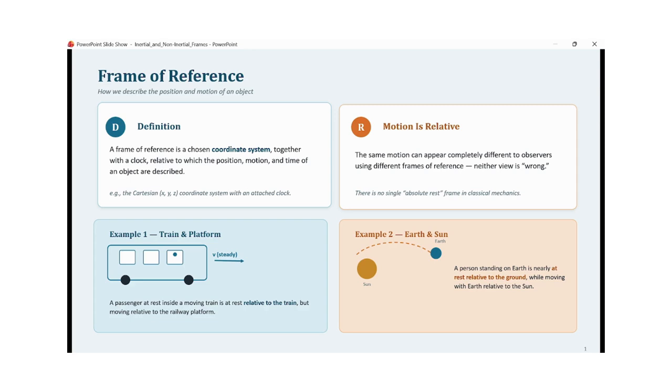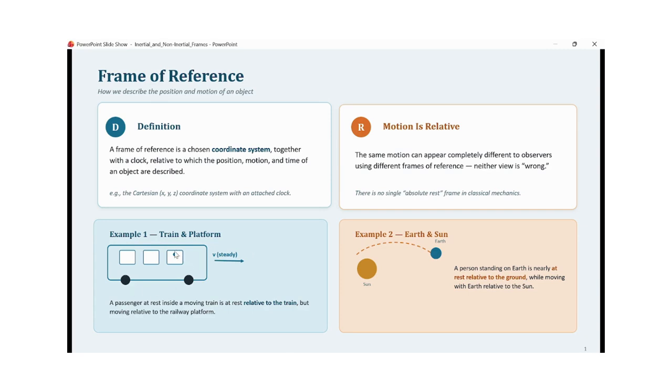The only difference observable here is because the observation is being carried out from different frames of reference. So we can say that there is no single absolute or rest frame of reference in classical mechanics. The motion depends upon the frame of reference from which it is being observed.